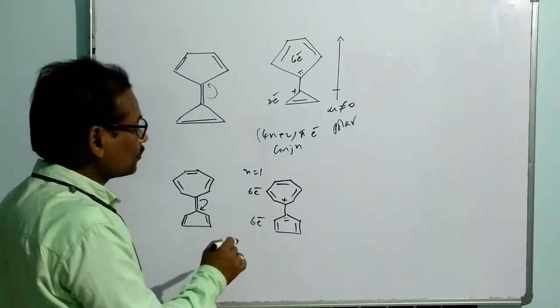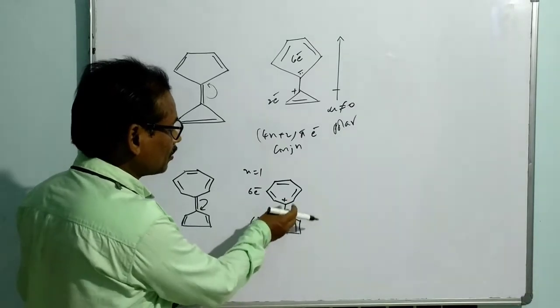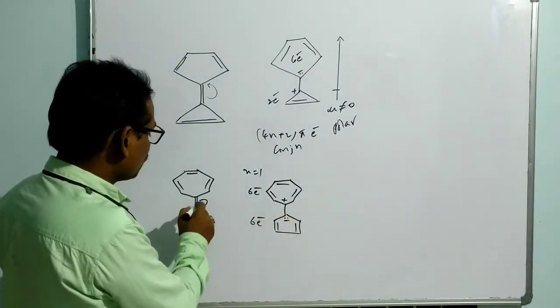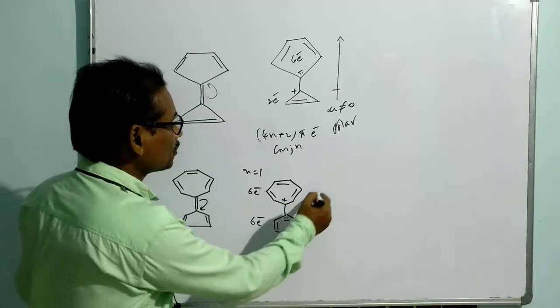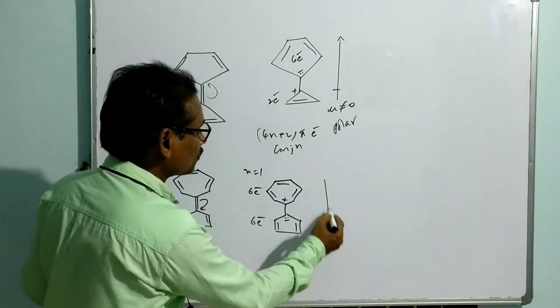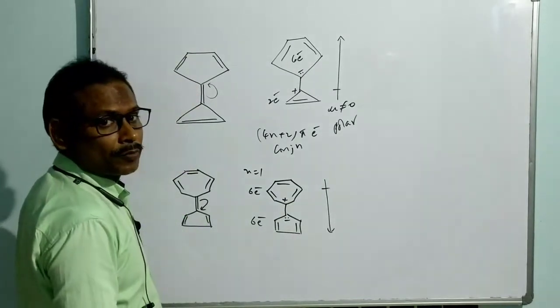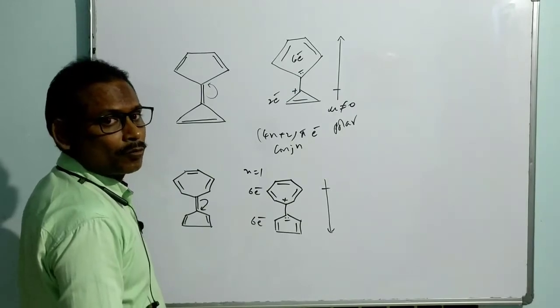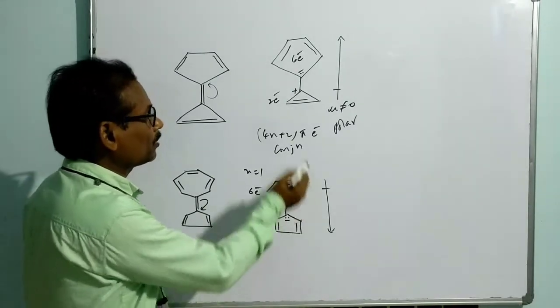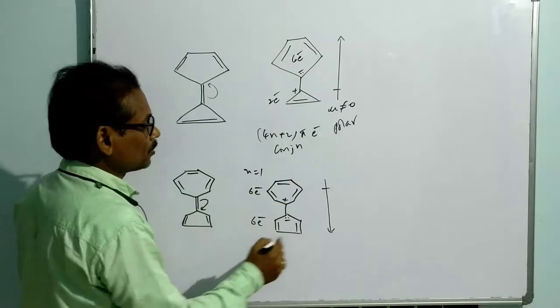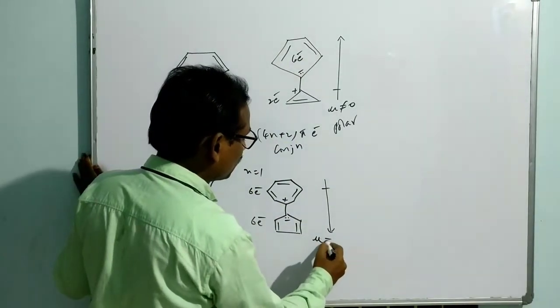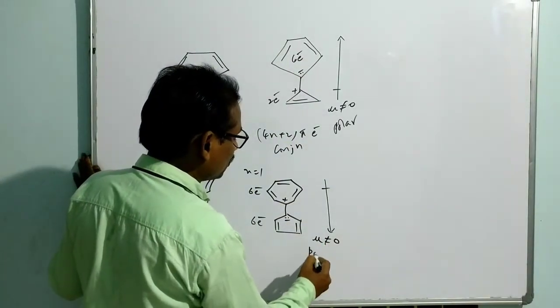You can consider the electron as moved down, from up to down, so the polarity will be like this. It is the direction of movement of electrons from top to bottom, but the dipole points down to up. So now the dipole moment of this compound is not equal to 0.